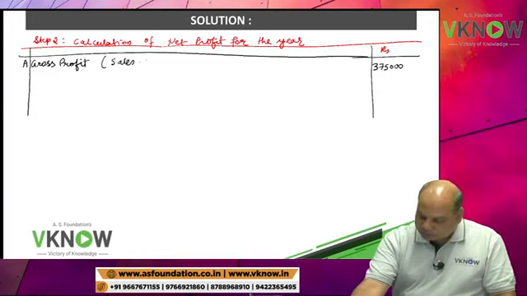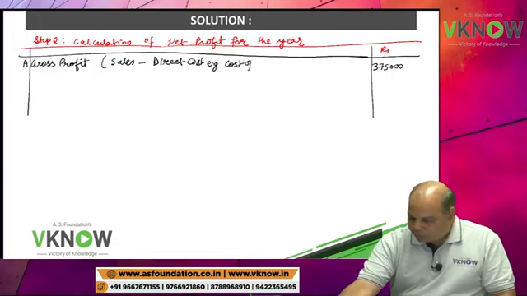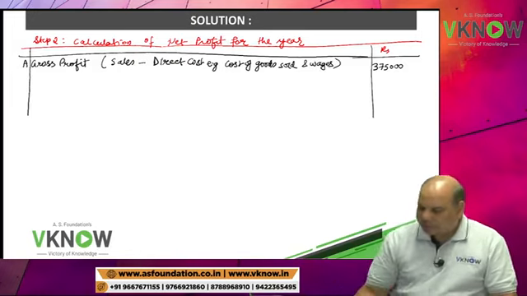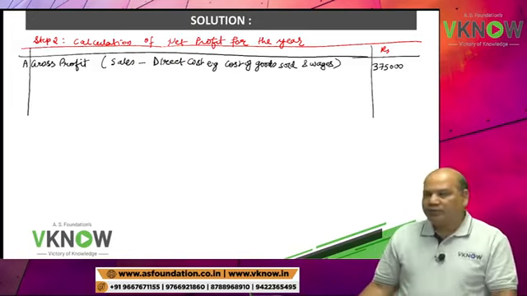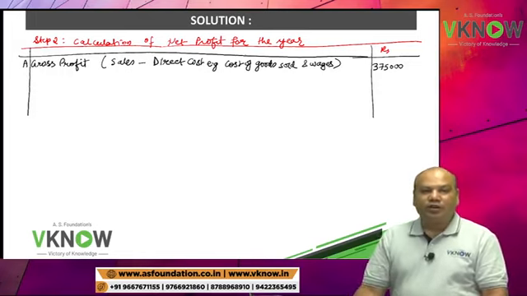Gross profit is sales minus direct cost, for example, cost of goods sold and wages, because wages is also a part of trading account. All of you know that wages is a part of trading account.